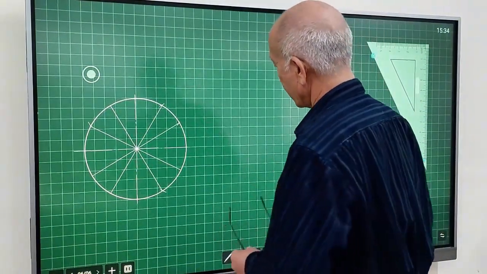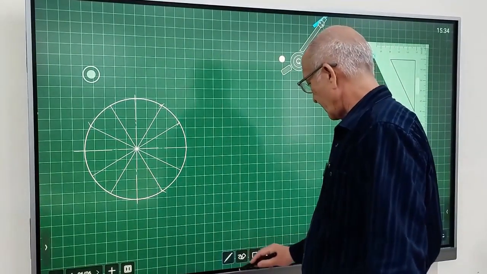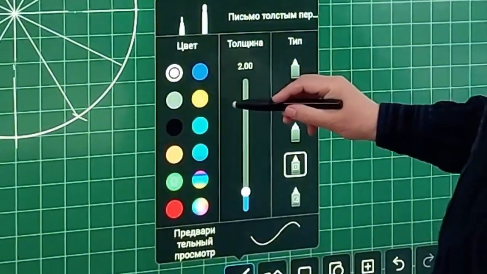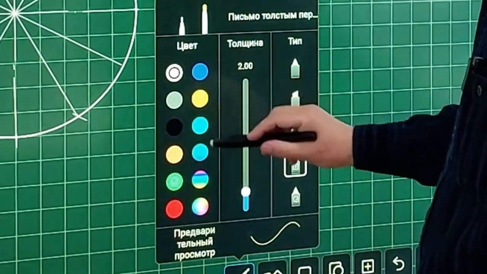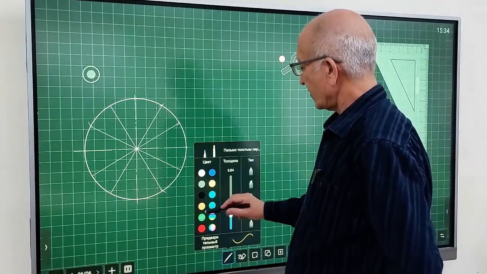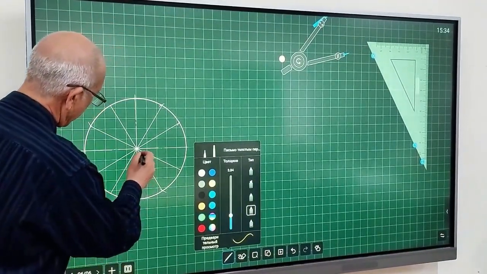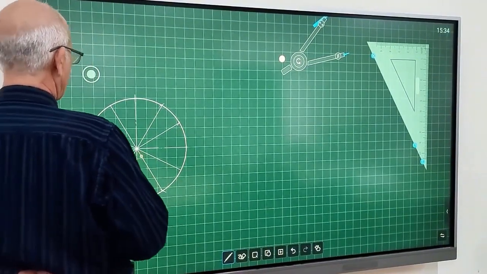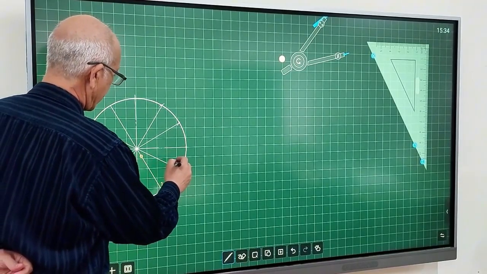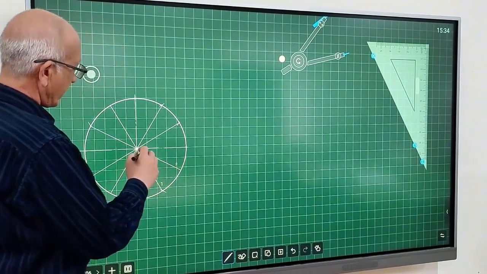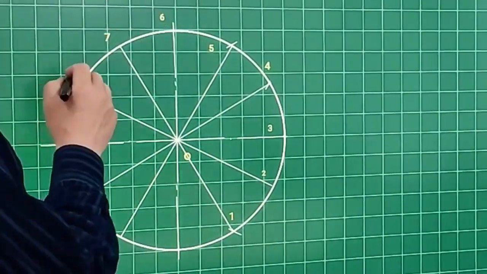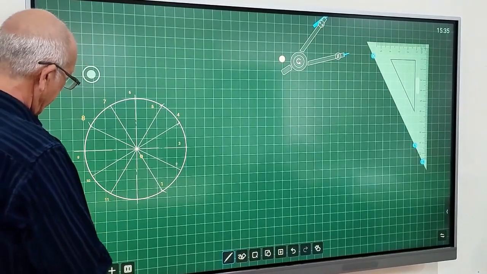Now let's assign different colors to each of them. Let's change their colors as well. For example, let's make their color yellow. If it's yellow, then let's make the next one blue. This one, for example, let's make it the center. This one, for example, let's make it 1. And this one, let's make it 2. This one, 3. And this one, let's make it 4. That's it. 11, 12. Okay, now let's look closely at this.